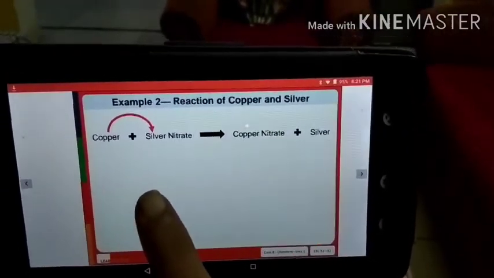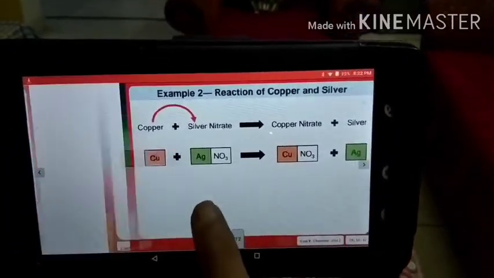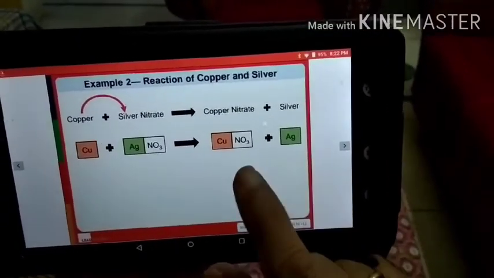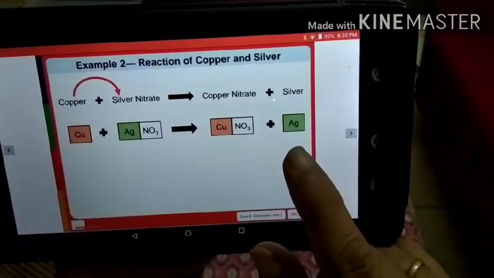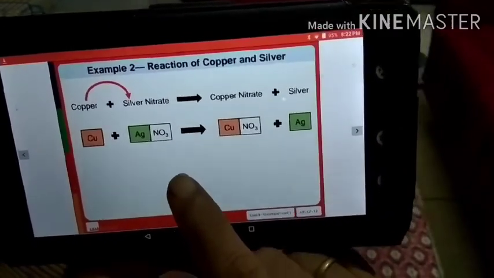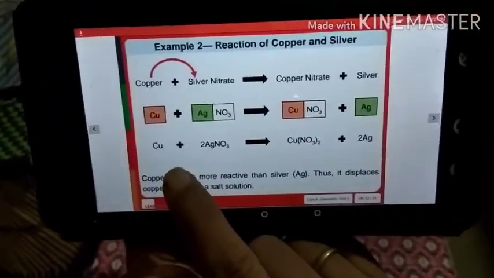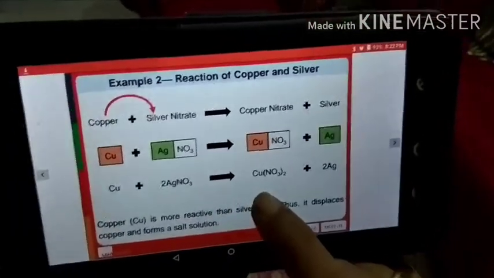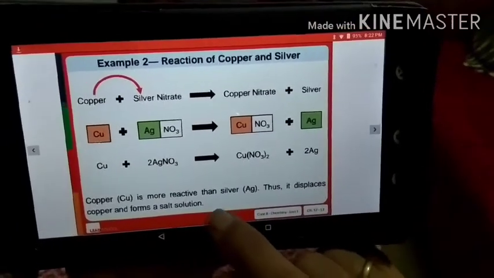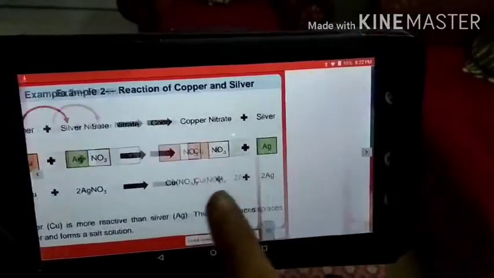See one more reaction. Copper plus silver nitrate gives us copper nitrate plus silver, right? Cu plus AgNO3 gives us Cu(NO3) plus Ag. Copper nitrate is formed and Ag, or silver, is displaced from its salt solution, which was silver nitrate, right? You can see the reaction here. Cu plus twice AgNO3 gives us Cu(NO3)2 plus twice Ag. Since copper is more reactive than silver, it displaces silver from its salt solution.